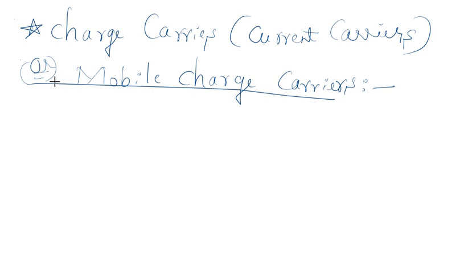Such charges are called current carriers or mobile charge carriers.